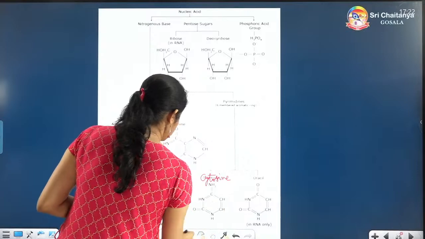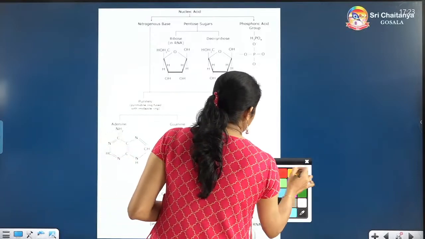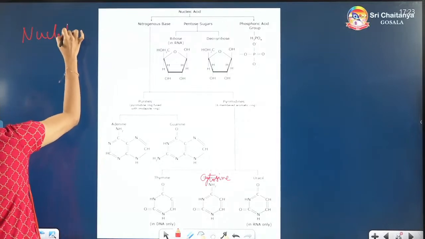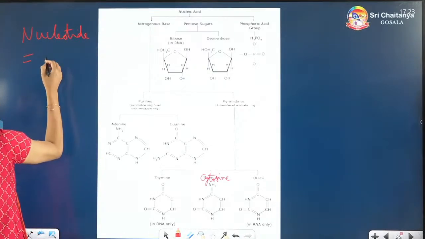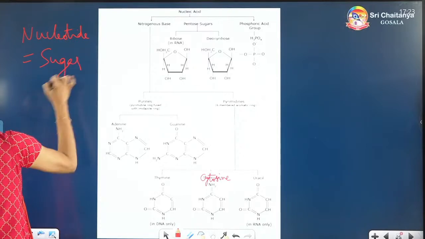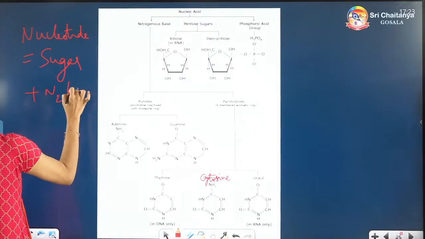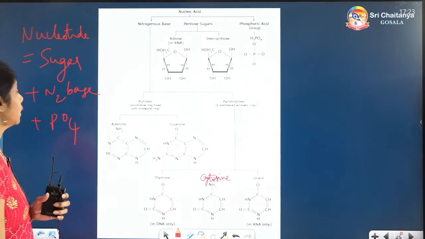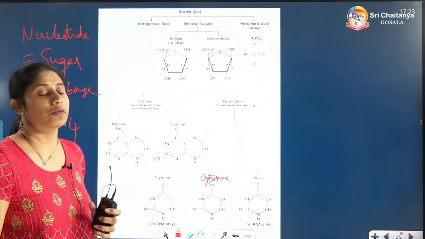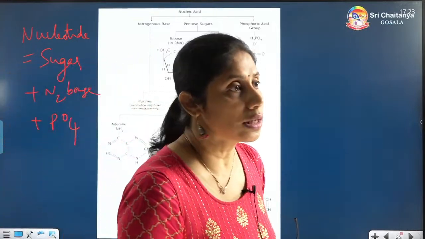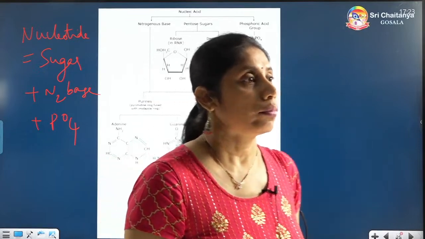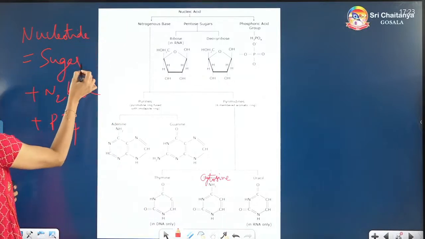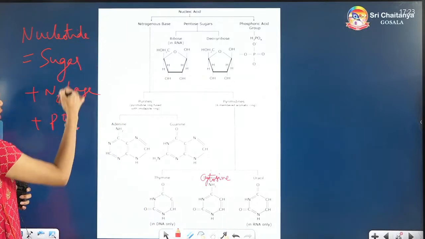If you can see, a nucleotide is made up of 3 things: sugar, nitrogen base and phosphate. 3 things will be forming the nucleotide, which is again a micromolecule. A nucleotide will be made up of sugar, nitrogen base and phosphate together.